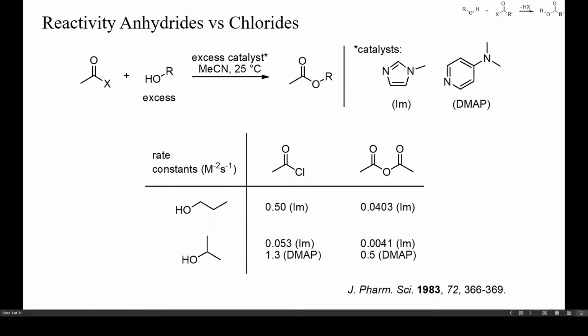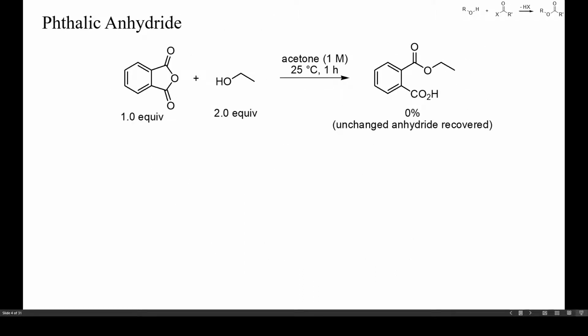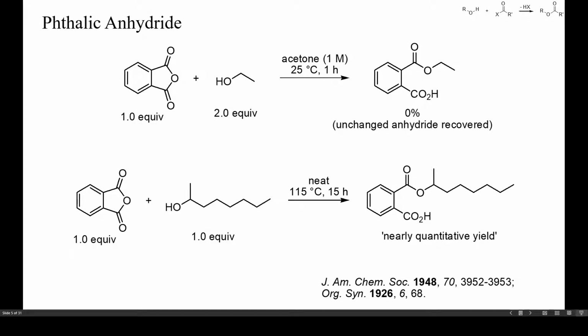Furthermore, less reactive acylating reagents than acyl halides are better suited for selective monoacylations of polyols. Cyclic anhydrides are much less reactive than open-chain anhydrides. For example, no reaction occurs if a concentrated solution of phthalic anhydride and ethanol is stirred at room temperature for 1 hour. To bring about this reaction, either catalytic amounts of an acid or a base or a higher reaction temperature are required. In the second equation on this slide, a secondary alcohol was esterified by phthalic anhydride upon heating to 115 degrees Celsius for 15 hours without any solvent.